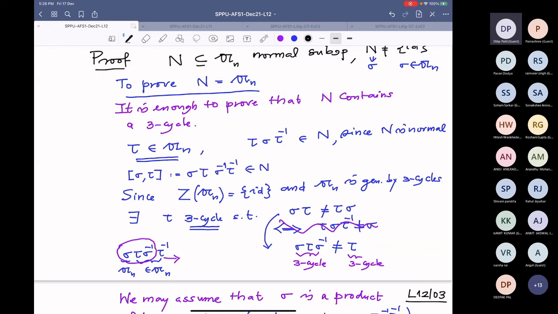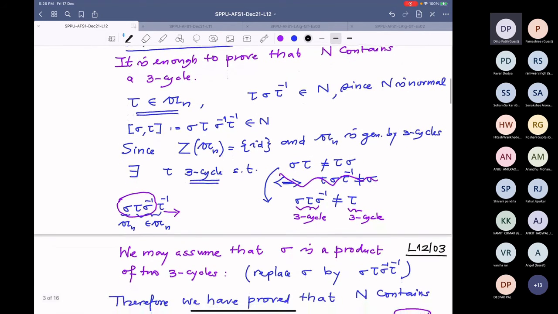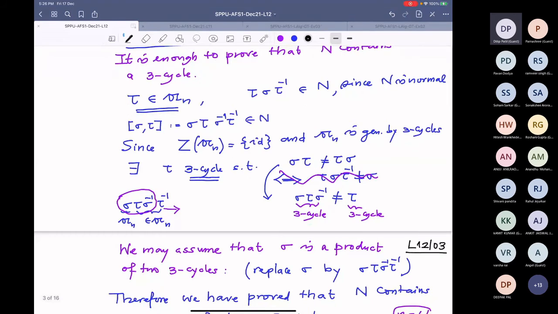So I want to choose some tau so that tau is a 3 cycle, and we can do it because the center of the alternating group is trivial and A_n is generated by 3 cycles. So at least one of the 3 cycles will not commute with the given sigma. If every 3 cycle commuted, then the center would not be trivial.